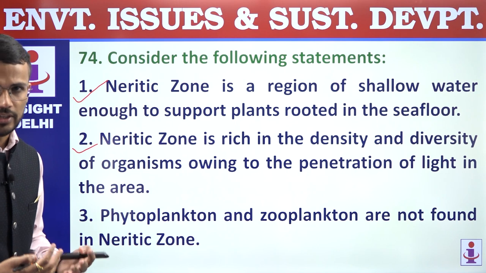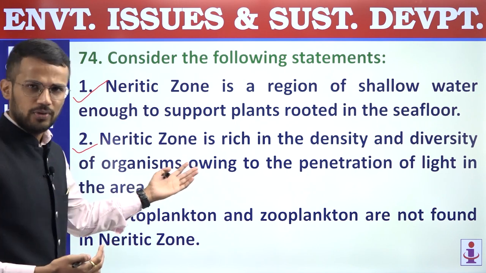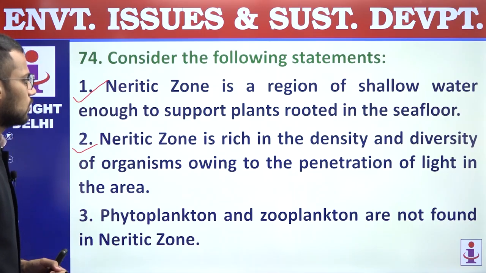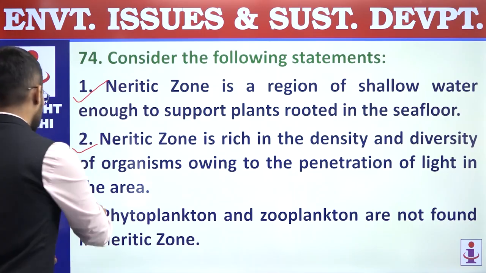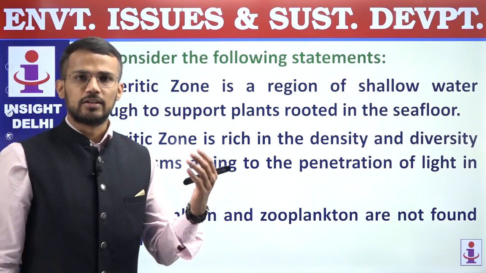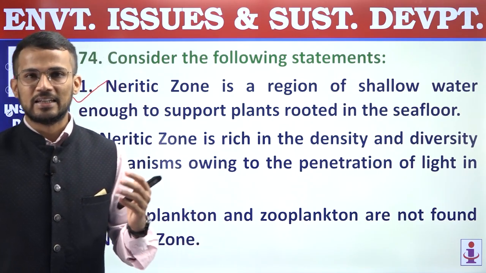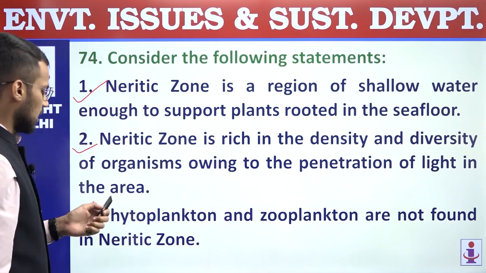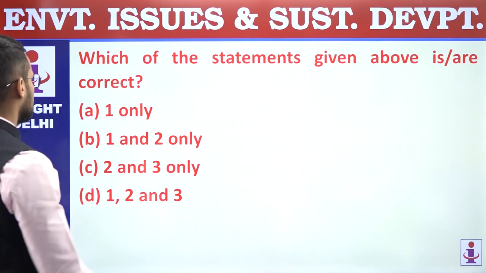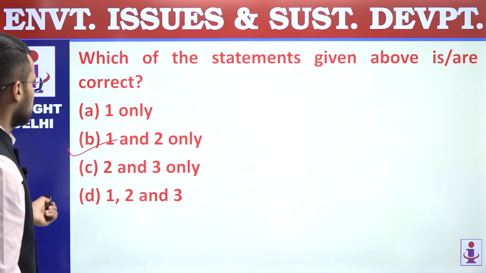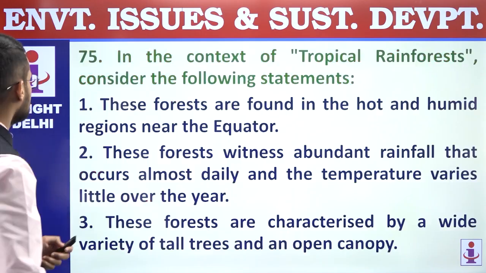Given its shallowness, we will have penetration of light. Third, phytoplankton and zooplankton are not found in neritic zone. Incorrect statement. In fact, phytoplanktons and zooplanktons, given the favorable conditions in neritic zone, will be abundant. So first and second statements are correct. We are supposed to find out correct statements only, and that's why answer is B, 1 and 2 only. Question number 74, answer is B.